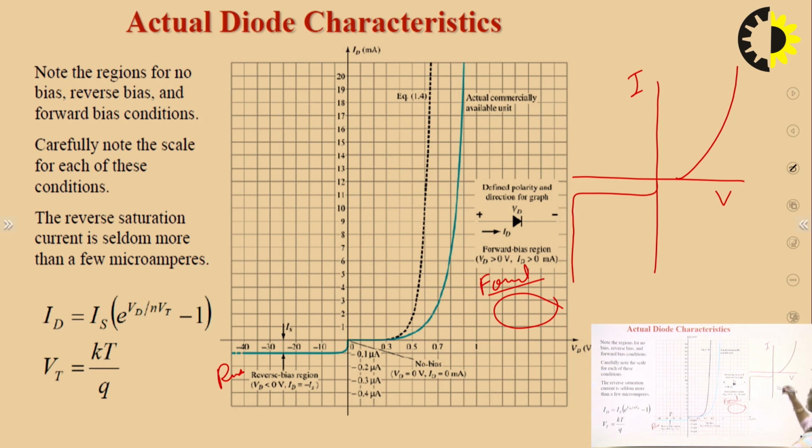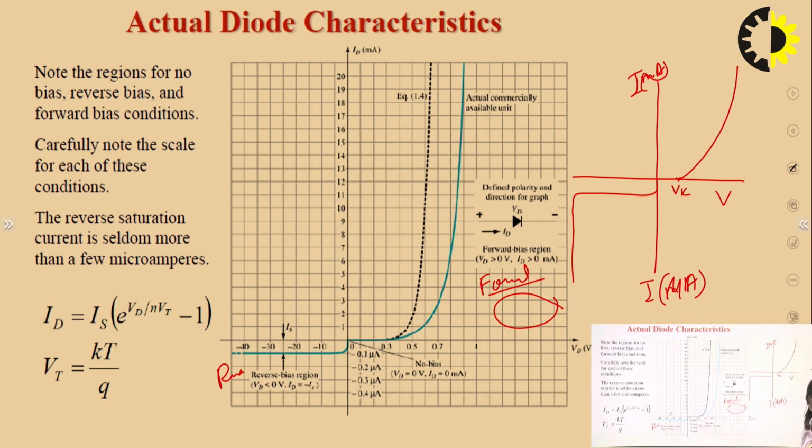In forward bias the current will be in milliampere, because the current is I majority minus I minority, and here the current will be in microampere, because it is the reverse saturation current. Here we can see the cut-in voltage or knee voltage.